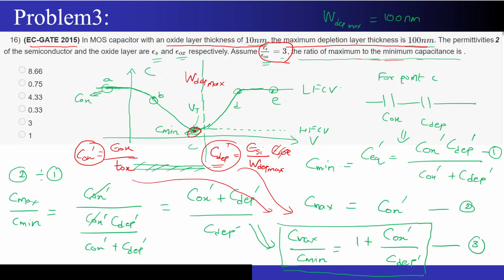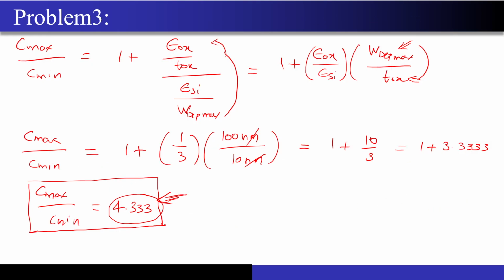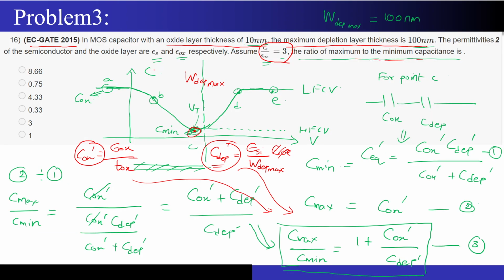Now coming to the next problem, that came in GATE 2015. In the MOS capacitor with an oxide layer thickness of 10 nanometer, the maximum depletion layer thickness is 100 nanometer, correct? So the W depletion max has been given to me. The permittivities of the semiconductor and the oxide layer have been given. So they are asking me to calculate the ratio of maximum to minimum capacitance, correct?